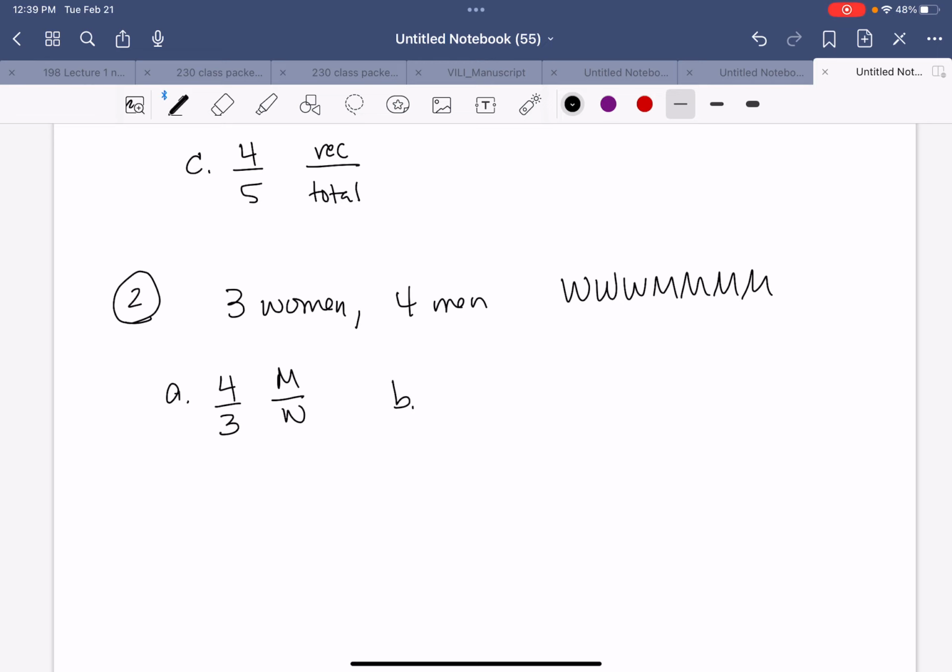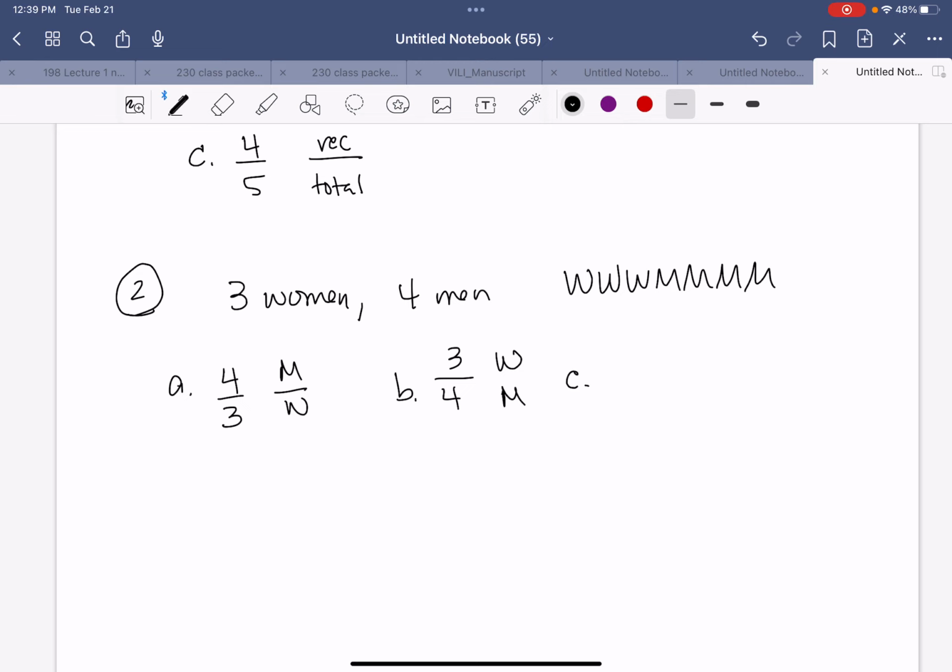Part B, the number of women is blank times the number of men. They're asking you to go with the fraction of women to the fraction of men. So that would be 3 over 4. Letter C, the number of men is blank times the number of women. So they flip the 2 things. So they want the fraction of men to women. So that would be 4 over 3.